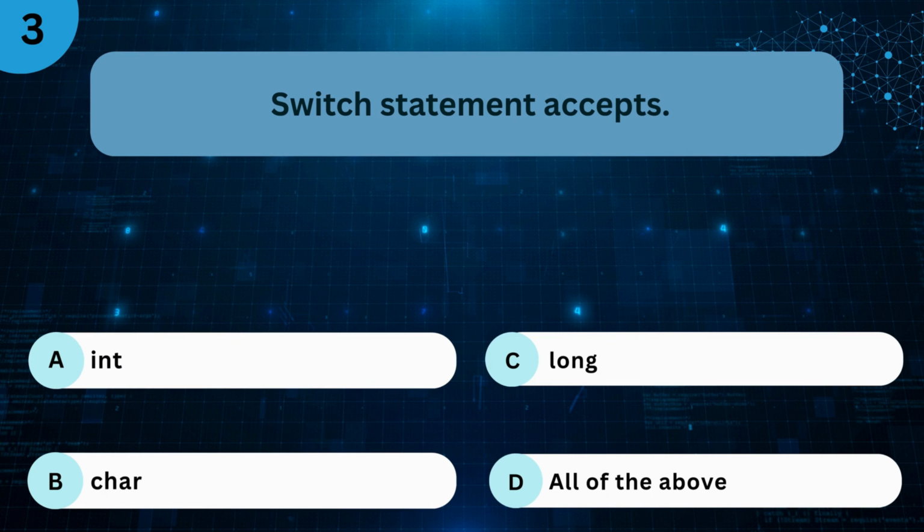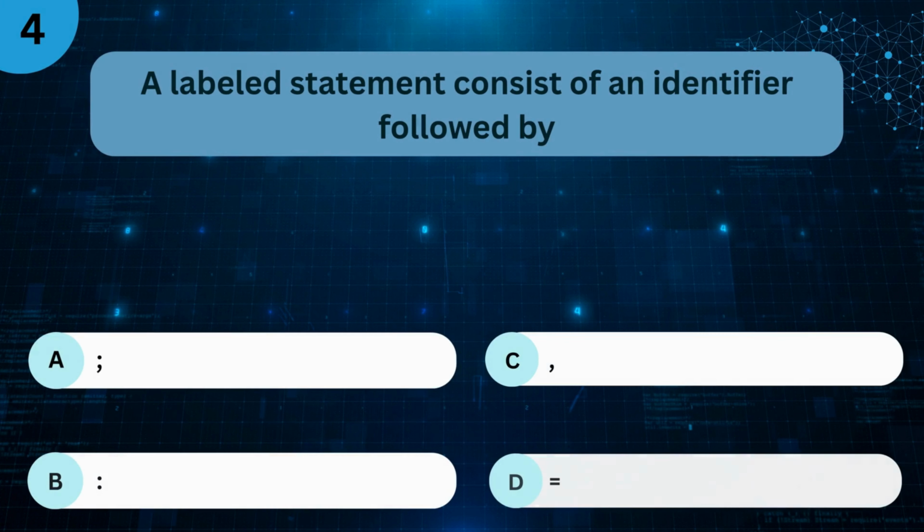A. Integer. B. Character. C. Long. D. All of the above. The right answer is D. All of the above. A label statement consists of an identifier followed by